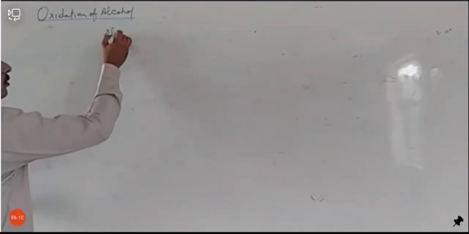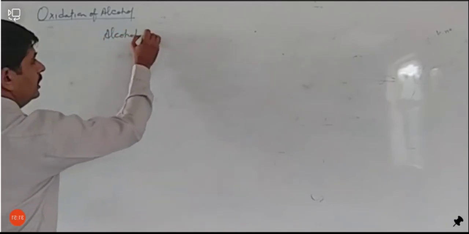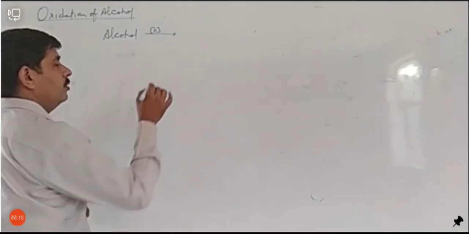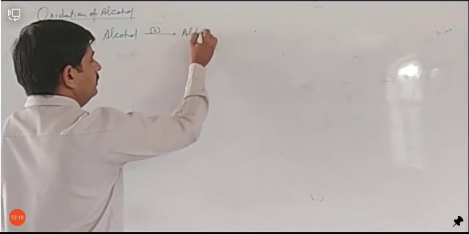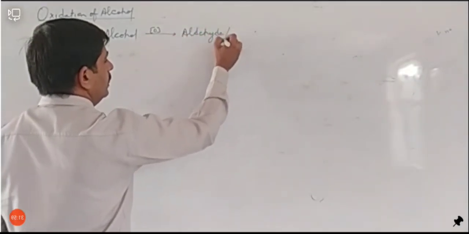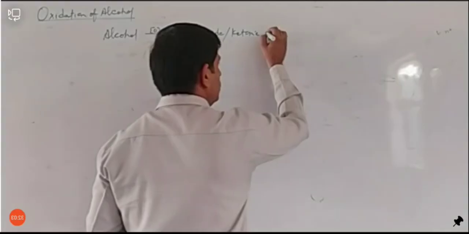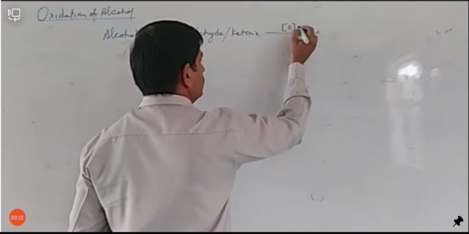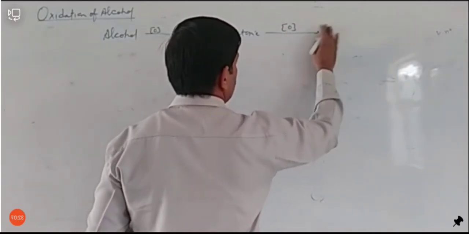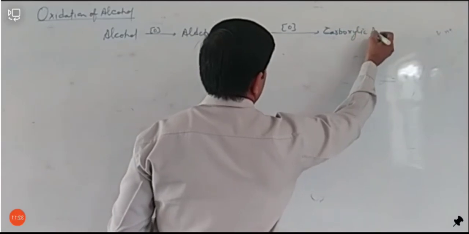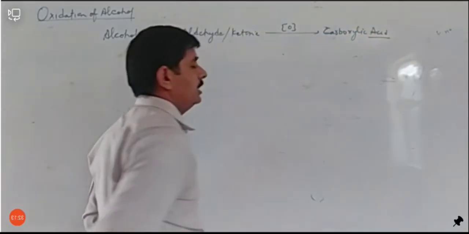If we have alcohol and it undergoes oxidation, then first the alcohol changes into either aldehyde or ketone. But if it further oxidizes, then it can be changed into carboxylic acid.